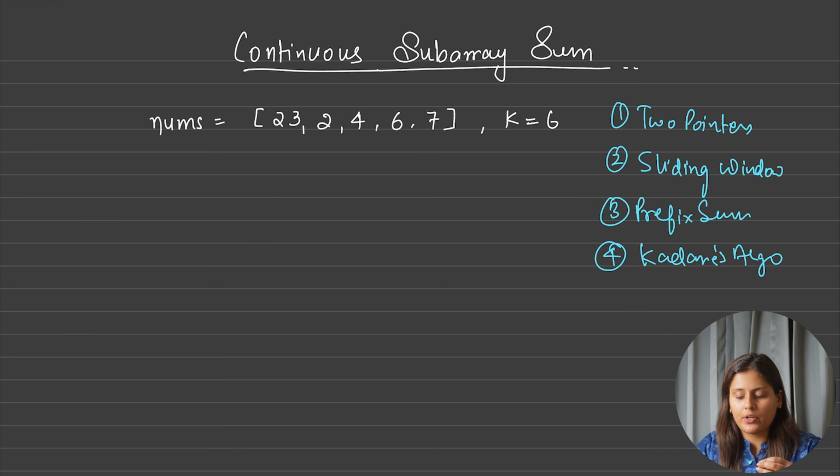Now let's see in brief here. Two pointers we always apply when the array is sorted and we can decide which pointer to move ahead. And one more thing, we need exactly those 2 numbers and nothing in between.